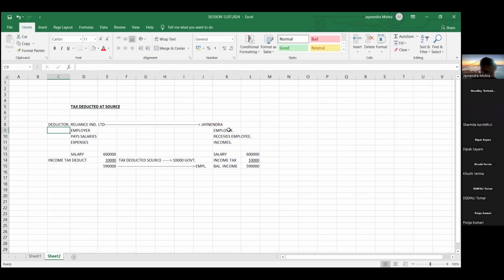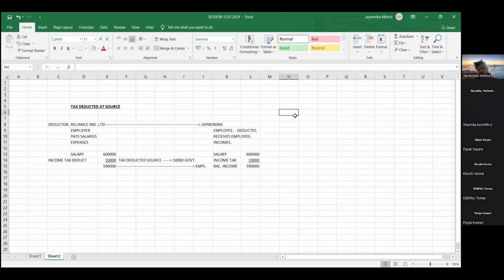And the person from whose income the tax has been deducted, that person is called as what? Deductee. Yes, friends. So whose responsibility is it to deduct the tax? Yes, friends. It is the responsibility of deductor to deduct the tax.